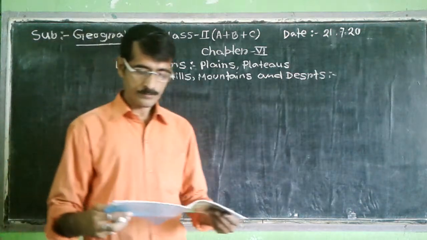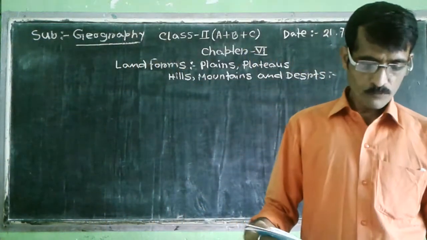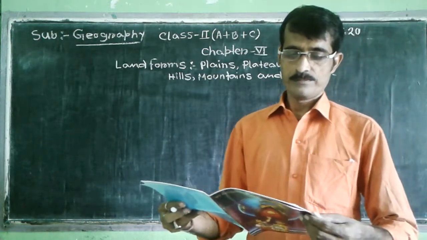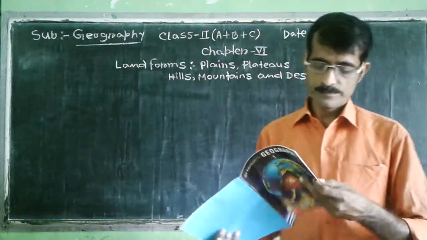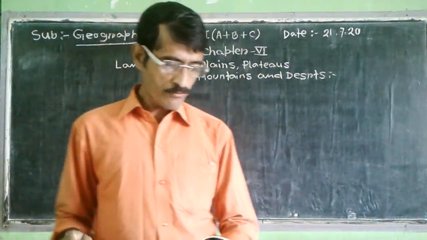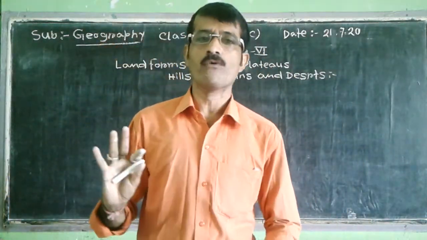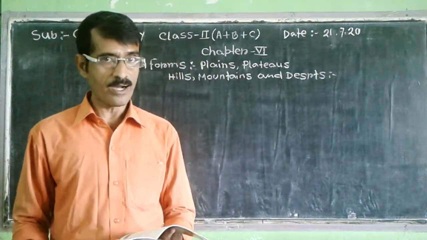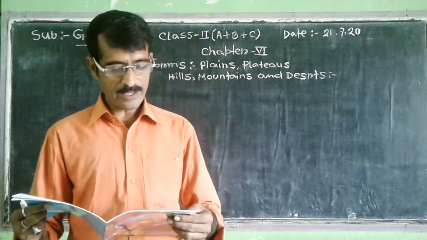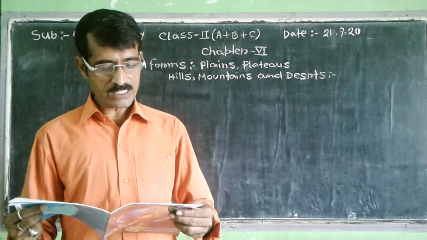All of you open page number 16. Let's read. Follow your book. The surface of the earth is not equal. Somewhere it is high and somewhere it is flat.